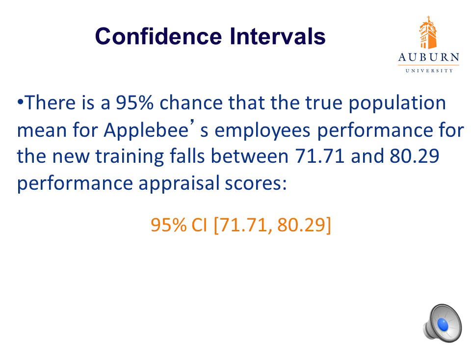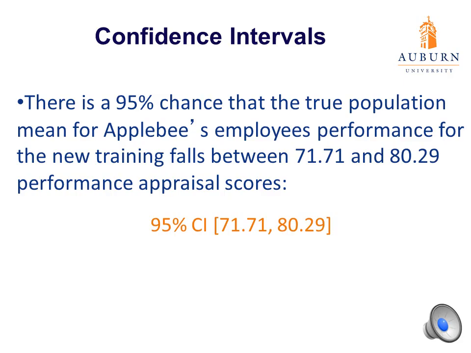And so we always want to include the level of chance when explaining our confidence interval. So we might say that there is a 95% chance that the true population mean, and we want to say that, we're looking for that population mean, for Applebee's employees' performance for the new training will fall between 71.71 and 80.29 performance appraisal scores.